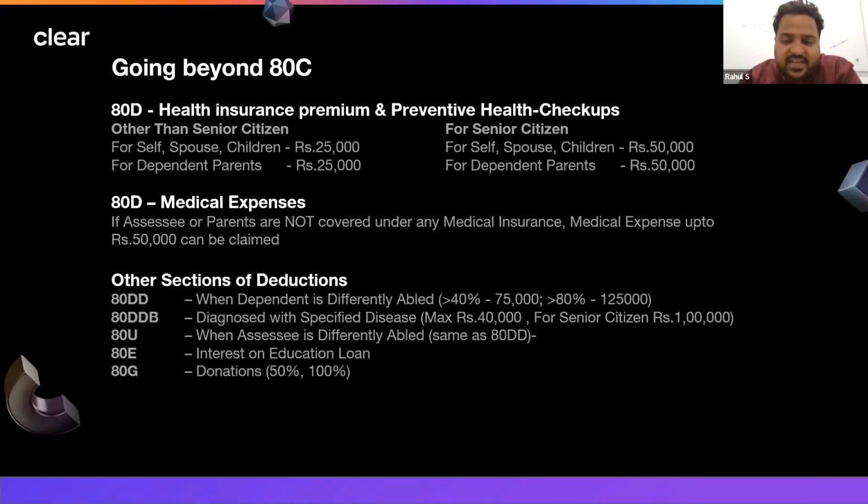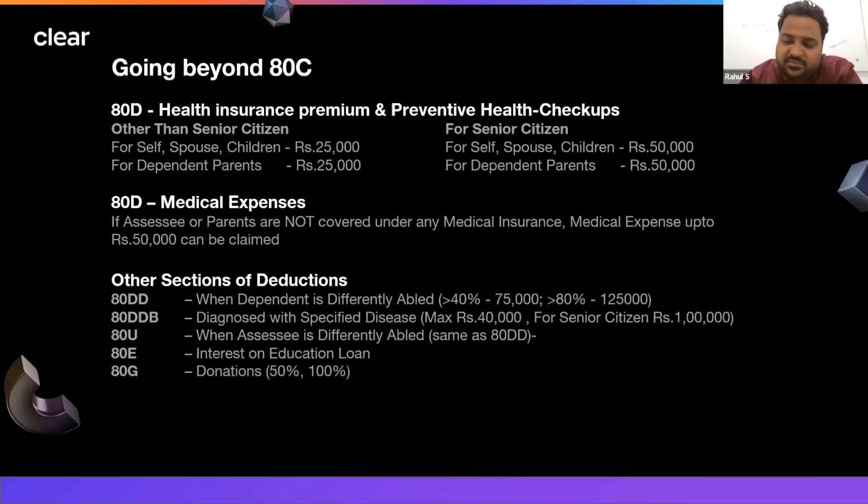So the first is 80DD, which is for a dependent, if you have a differently abled dependent. If the disability is between 40 to 80%, then a flat amount of 75,000 can be taken as a deduction.